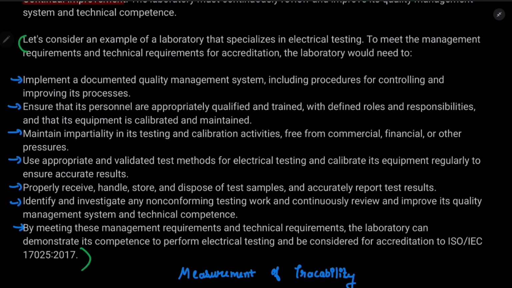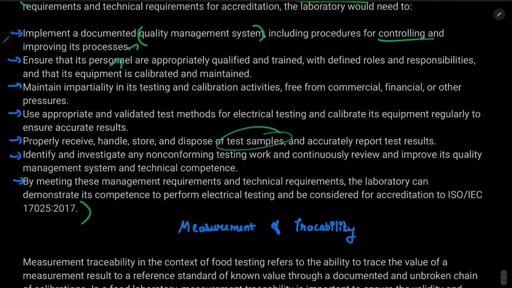See, if I wanted to set up an electrical testing laboratory, what kind of management techniques do I need to know? First, we need to make a QMS, which includes controlling and improving the process, the quality management system. Then we should ensure personnel who are able to take responsibility for electrical testing. Then testing and calibration laboratory activities, appropriate validated tests, and properly receiving, handling and storing the test samples. And meeting ISO 17025:2017. So these are some simple things.